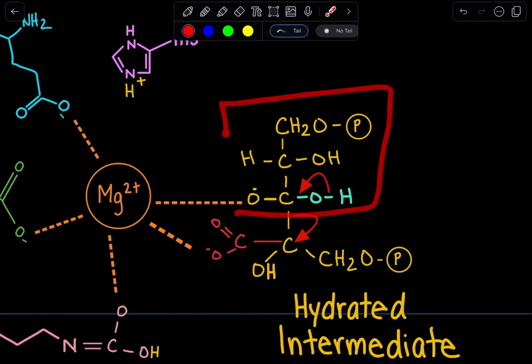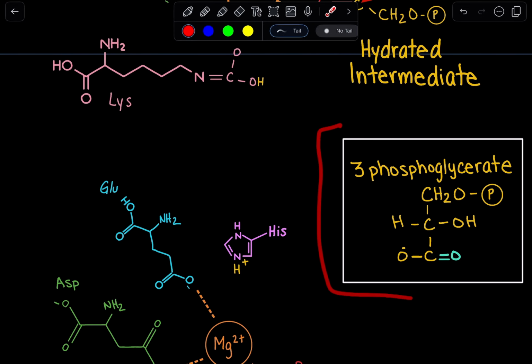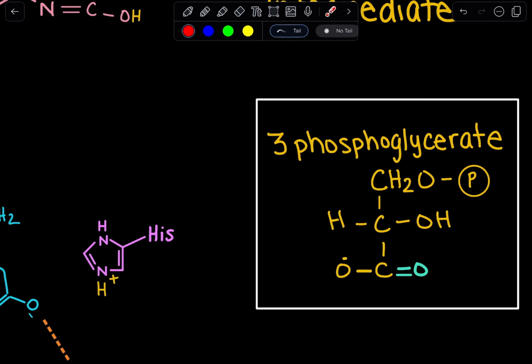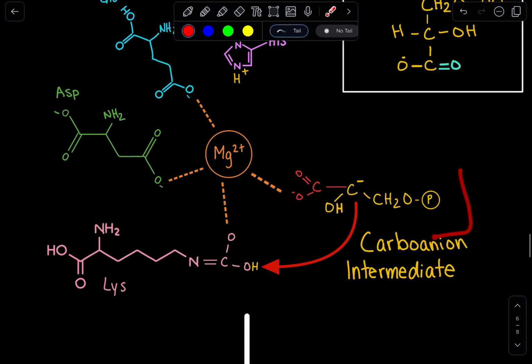Now this over here is our first 3-phosphoglycerate molecule. We can make note of that right over here. This is our first 3-phosphoglycerate molecule. Where did this oxygen come from? It came from that hydration step. It's really important to keep track of where things are coming from.